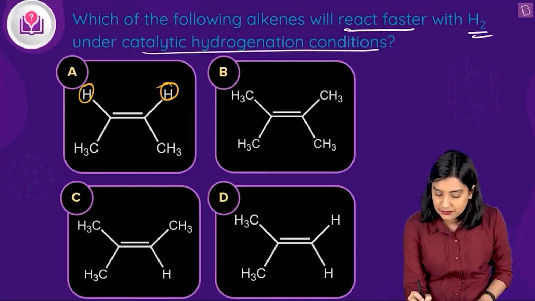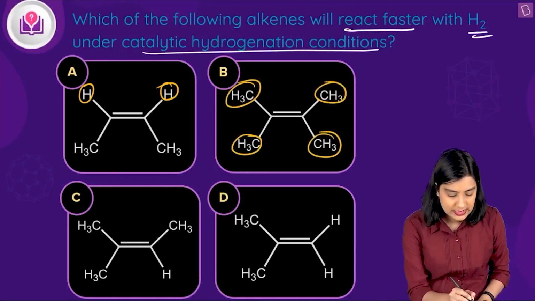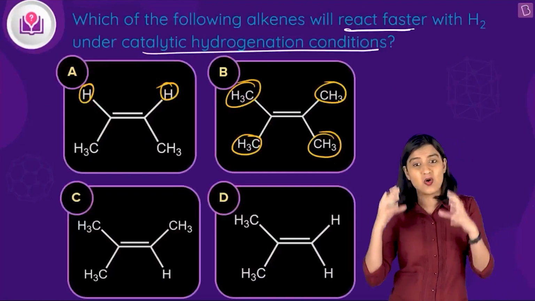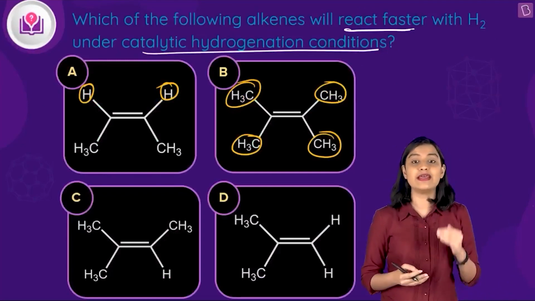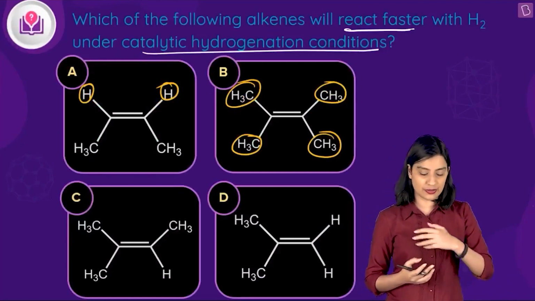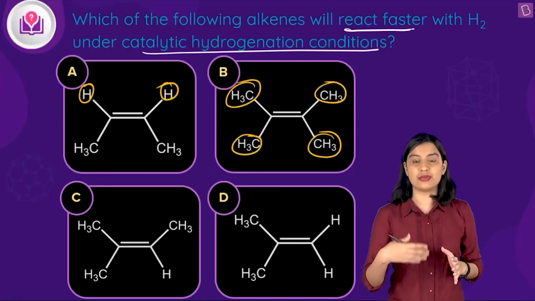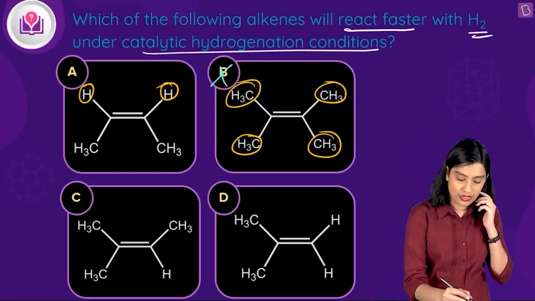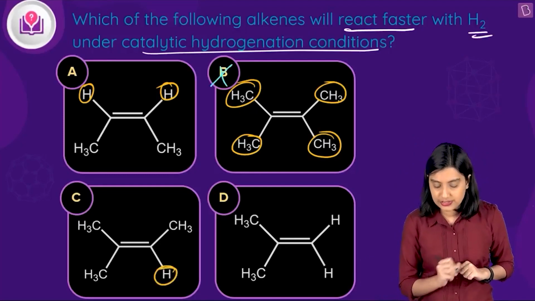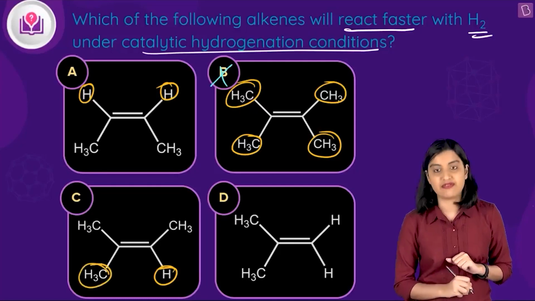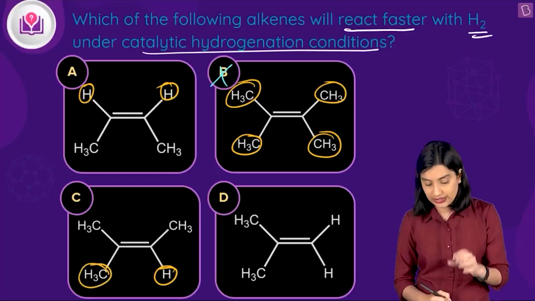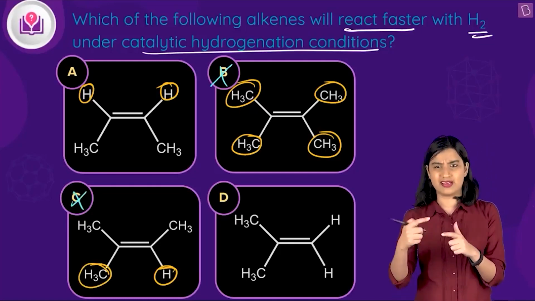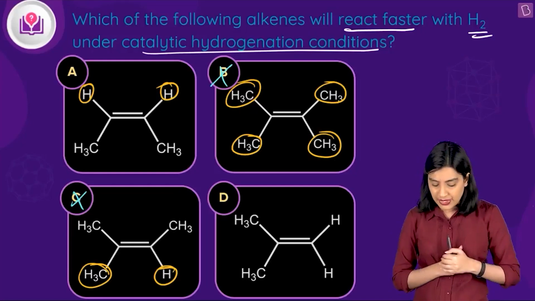Let's look at option B. Option B has methyl groups on all four sides. It's the same as the hexene example that I had taken, which means it has a lot of steric crowding and it will not be an effective reduction. So compared to option A, option B is not going to be that fast, so option B can be discarded. Now, what about option C? See, you have one hydrogen here, and then on the same side you have a methyl group. So still there is crowding, which means this is not acceptable. Compared to option A, it's still losing.